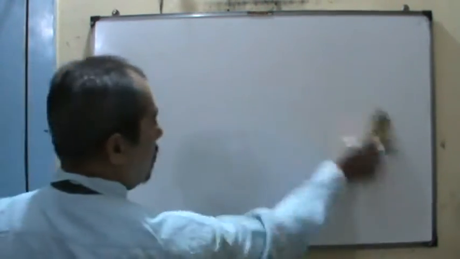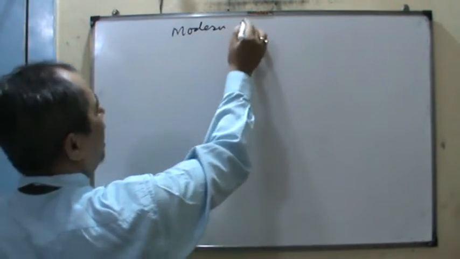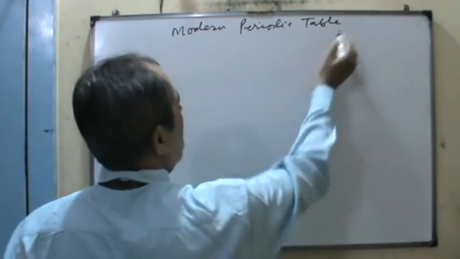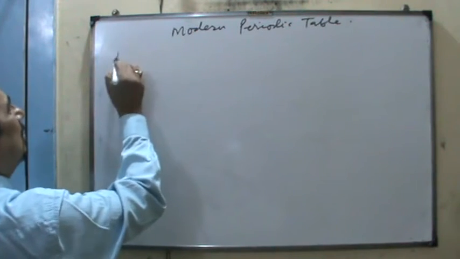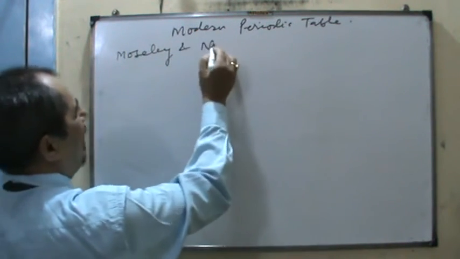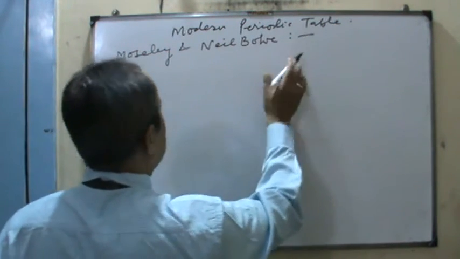So far as the modern periodic table is concerned, you can see here the modern periodic table, that is Moseley and Bohr, 1913.